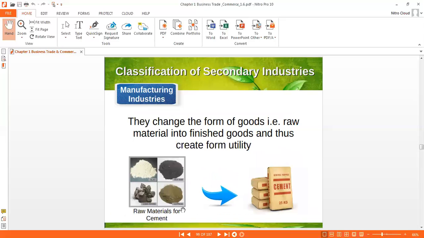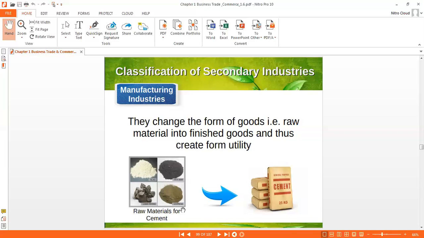Sure. Now see one more example, manufacturing industry. They change the form of goods. Cotton, now form is changed, cloth. Wood, form is changed to the furniture. Same way, so raw material into finished good and thus create the form utility.